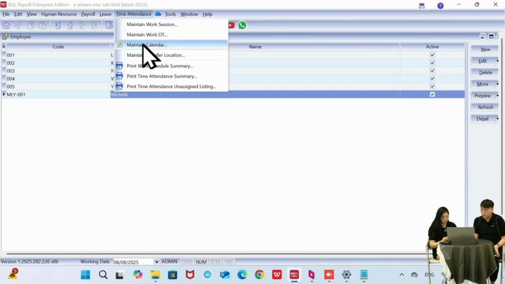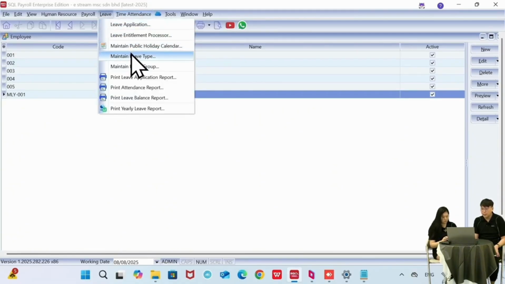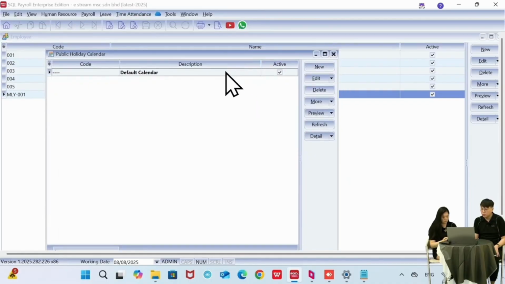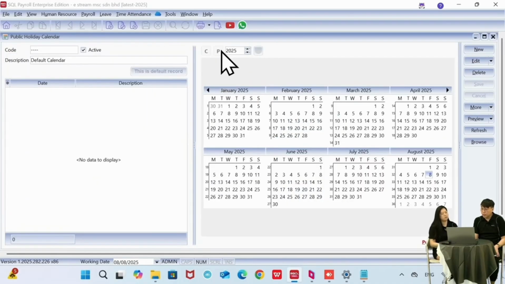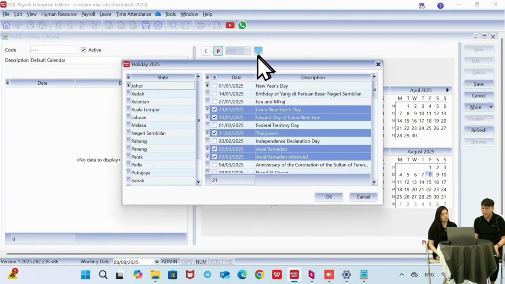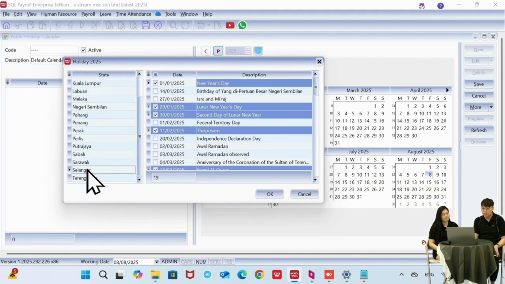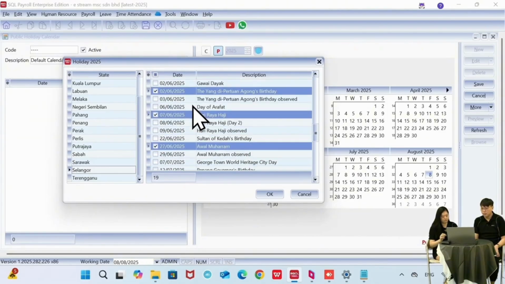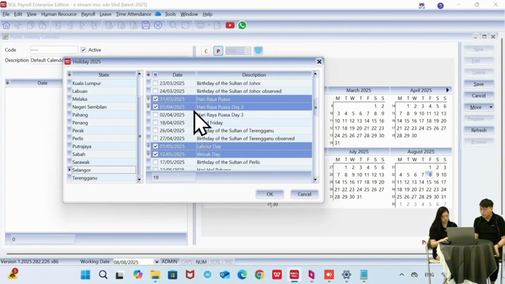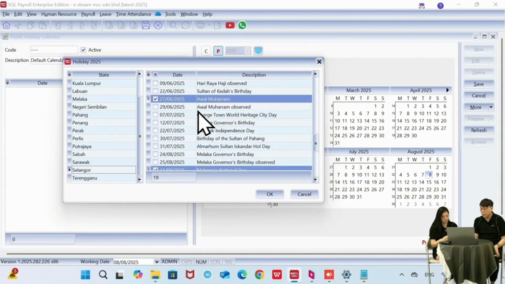For the first one, we can set the public holiday calendar first. We click on the default calendar here. You can see here there is a P and an Earth icon. This is actually a software function which helps you set the public holidays faster and easier. Let's say your company is located in Selangor, we can just click Selangor, and the system will automatically select the Selangor public holidays for you. You can double confirm your company's public holidays.